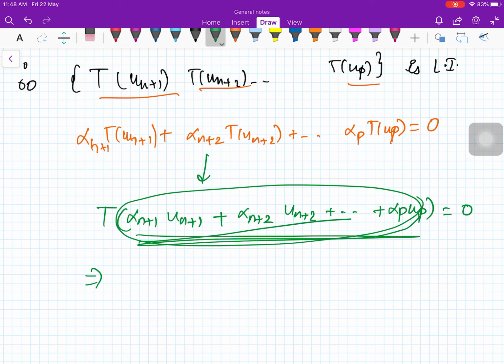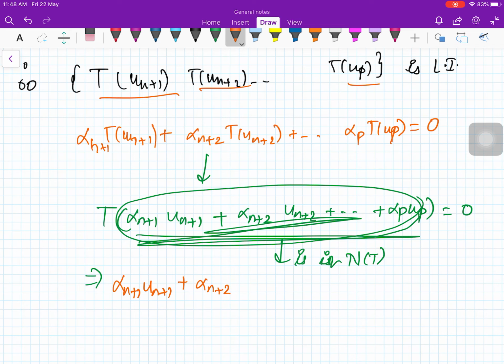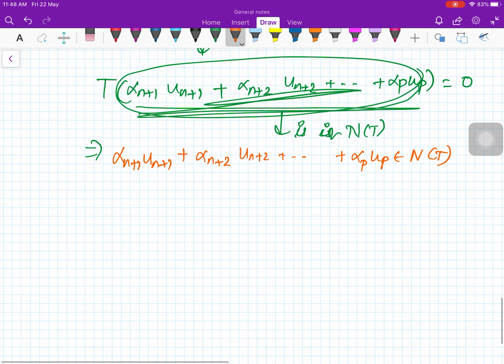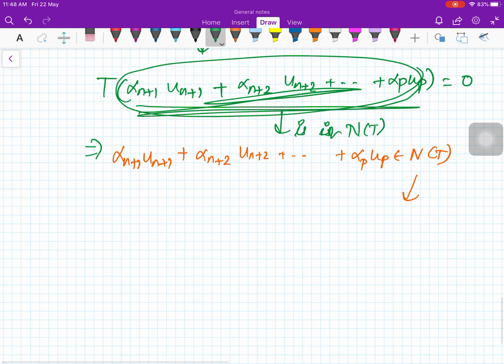Now T of this particular vector is 0. This means that this particular vector is in NT. So therefore you get alpha n+1 U_{n+1} plus alpha n+2 U_{n+2} and so on, alpha p U_p belongs to NT.